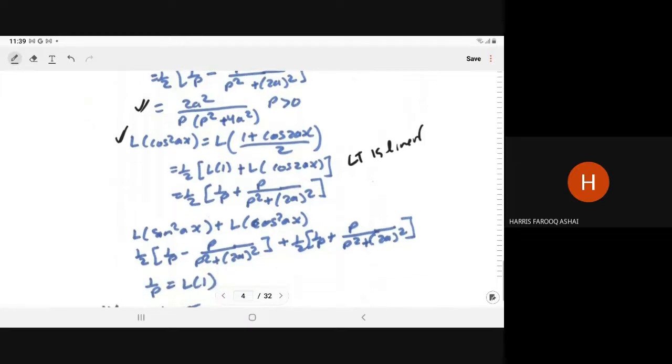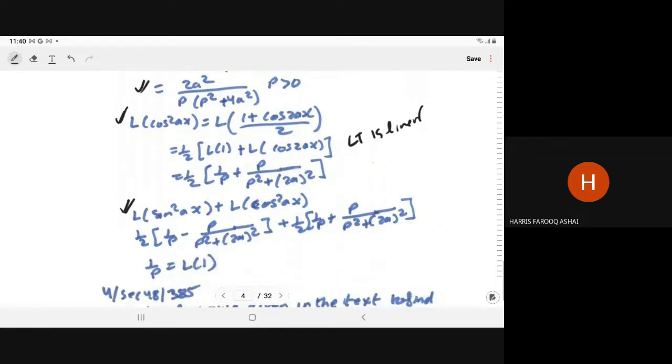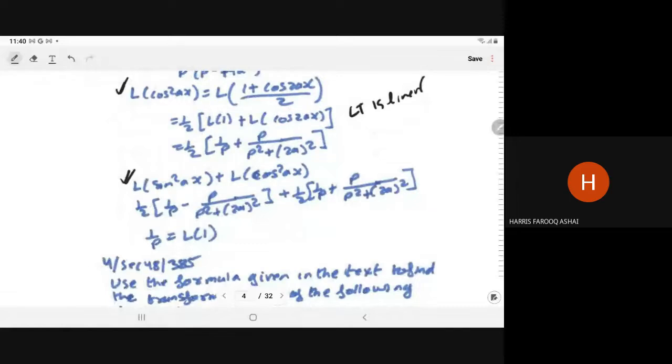Now, if you add Laplace of the sine square ax plus Laplace of the cos square ax. So Laplace of the sine square ax is 1 by 2 of 1 upon p minus p upon p square plus 2a square. And Laplace of the cos square ax is equal to 1 by 2 of 1 upon p plus p upon p square plus 2a square. So we put the values of the Laplace of the sine square ax and cos square ax. Here you can observe that we can cancel these two, so it will become 1 upon p.